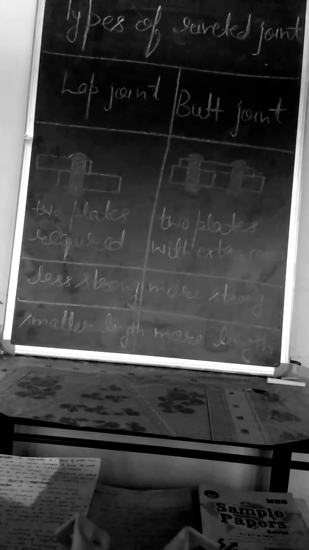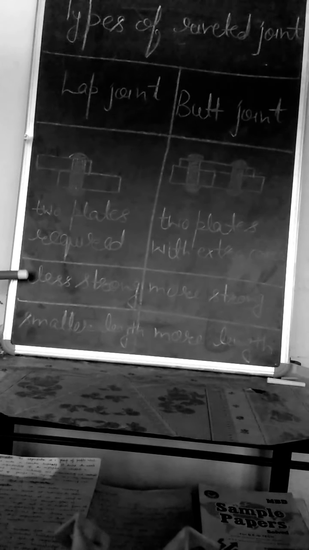In lap joint, the rivets are subjected to moments developed because of eccentricity in addition to the direct load. The rivets are not subjected to moments in addition to the direct load because the lines of action of forces are concentric in double cover butt joint. In lap joint, the length of the rivets used is smaller than in butt joint.